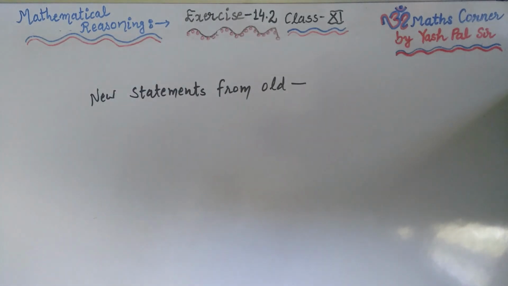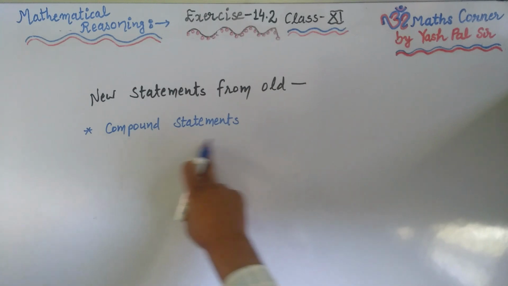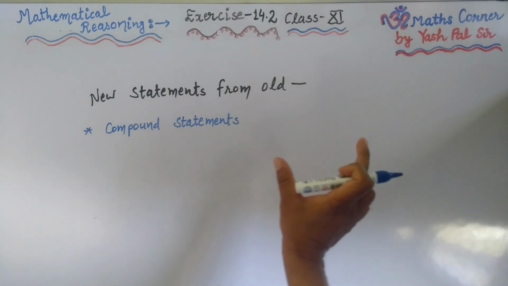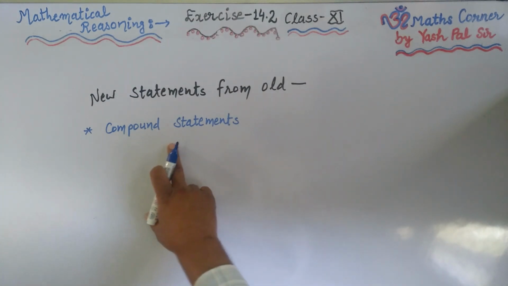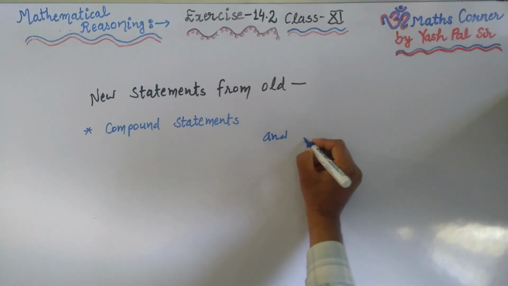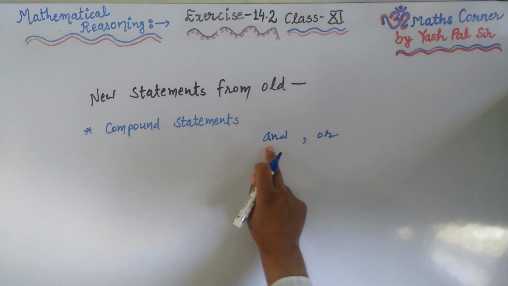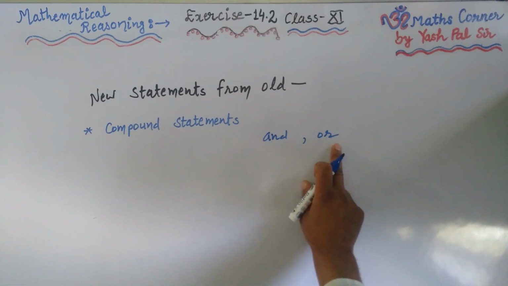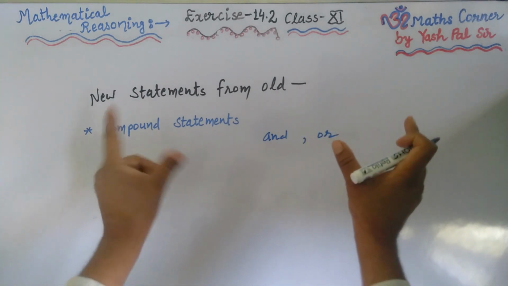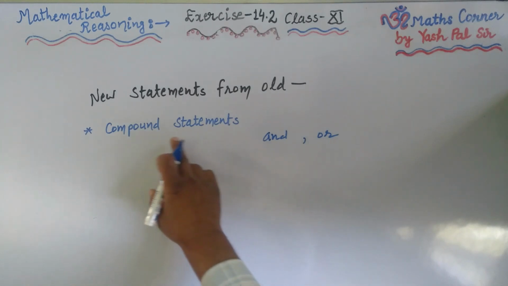Now the next one is compound statements. Many mathematical statements are obtained by connecting two or more statements with the connecting words 'and' or 'or'. These words are called connecting words, and they are used to connect two or more than two statements.